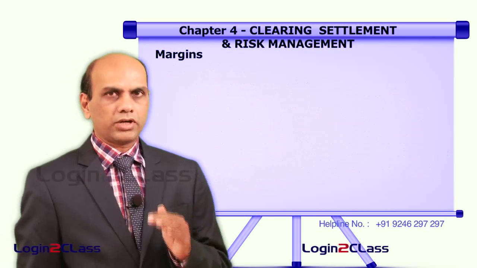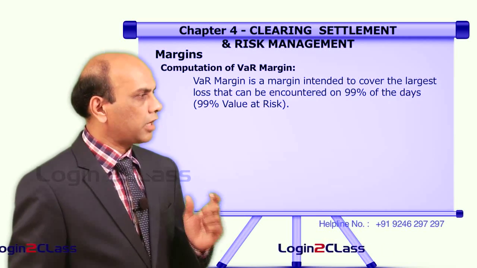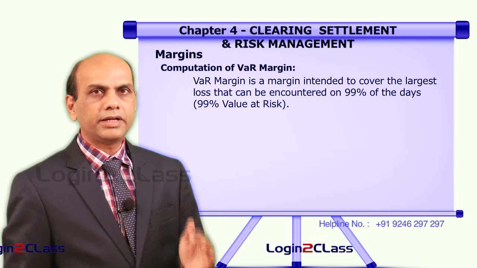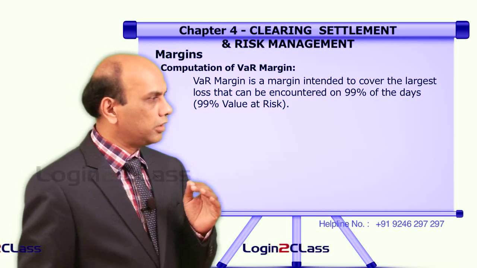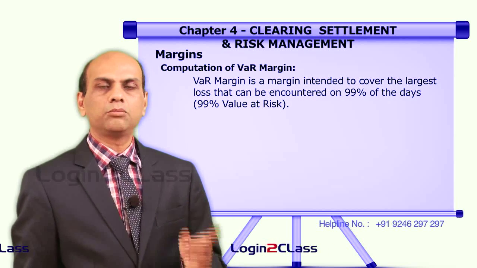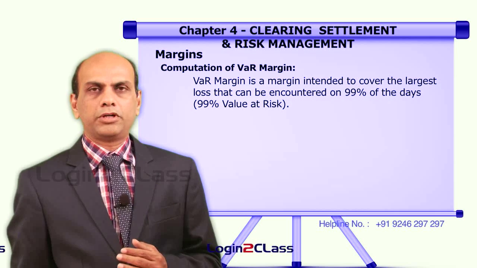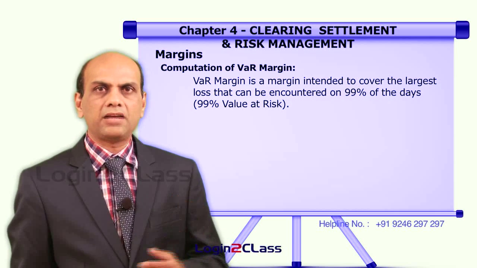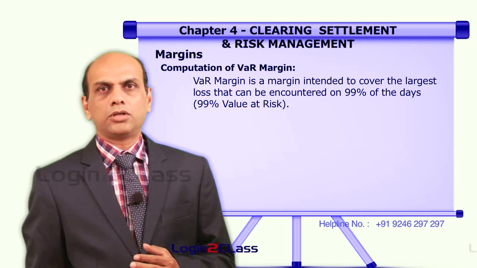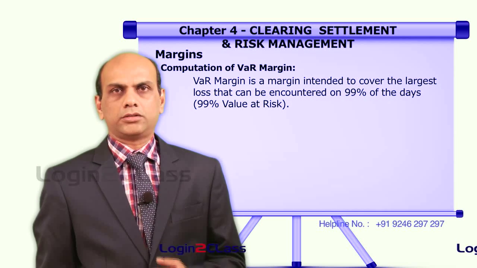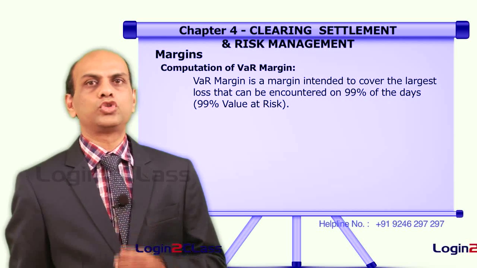Now, let us see the computation of VAR margin. VAR margin is a margin intended to cover the largest loss that can be encountered on 99% of the days. So, it takes a percentage which helps us expect the maximum movement the stock can make in 99% of the time in the future.